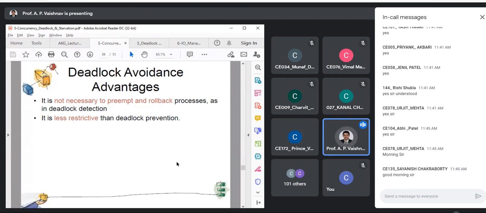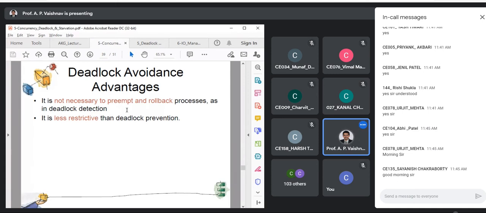In case of avoidance, the first advantage is it is not necessary to preempt and roll back the processes as in deadlock detection. Because in deadlock detection, what you need to do? First, you need to find out whether deadlock is present or not. If it is present, then we have to roll back the processes.